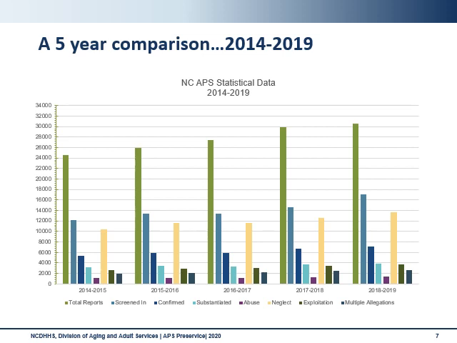In fiscal year 2014 to 2015, there were 24,545 reports. 12,121 of them were screened in for evaluation. 5,406 confirmed maltreatment, and 3,160 substantiated the need for protection.